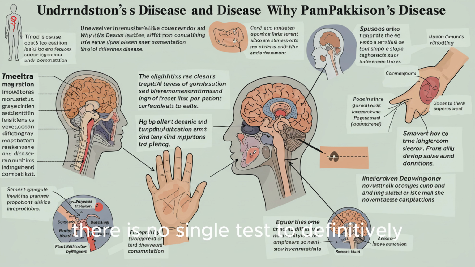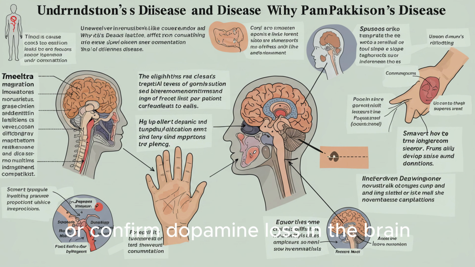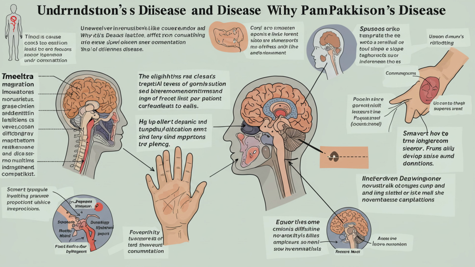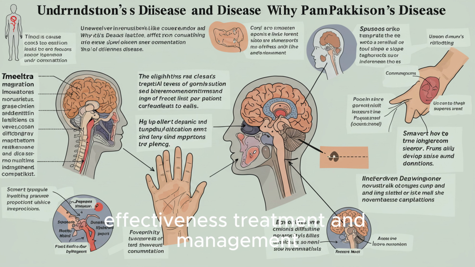Diagnosis and evaluation. There is no single test to definitively diagnose Parkinson's disease. Diagnosis is primarily clinical, based on medical history, symptoms, and a neurological exam. Imaging tests like MRI or DAT scan may be used to rule out other conditions or confirm dopamine loss in the brain. Specialists often use rating scales such as the Unified Parkinson's Disease Rating Scale, UPDRS, to monitor disease progression and evaluate treatment effectiveness.